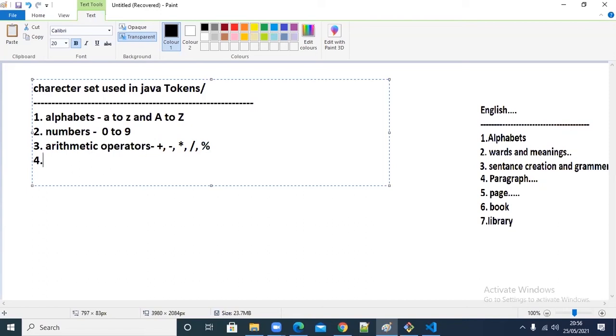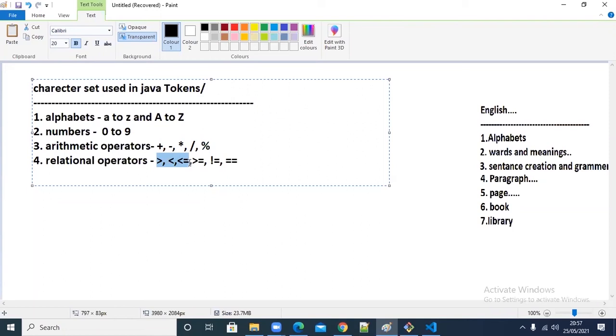Okay. Fourth one is relational operators. Relational operators are greater than, less than, less than or equal to, greater than or equal to. In normal terms, greater than or equal to is greater than with a small dash down below it, right? That is considered greater than or equal. But in a computer there is no such symbol.